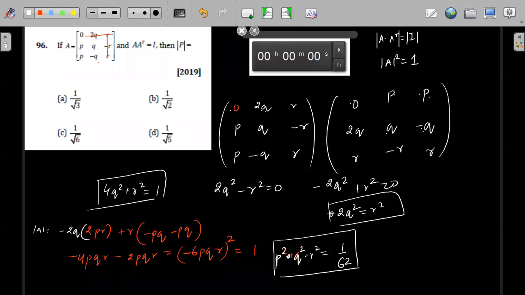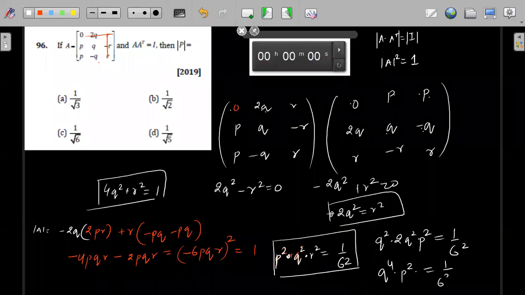R square is equals to 2Q square. So Q square into R square is 2Q square, 2Q square into, and we have P square. P square is equals to 1 by 6 square, right? So we have got Q to the power 4 into P square is equals to 1 by 6 square into 2. One thing we have got this, right?